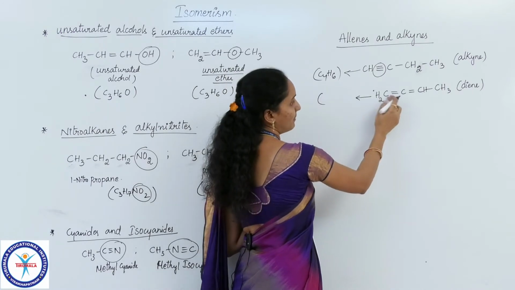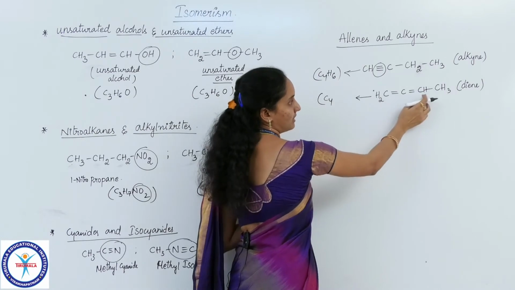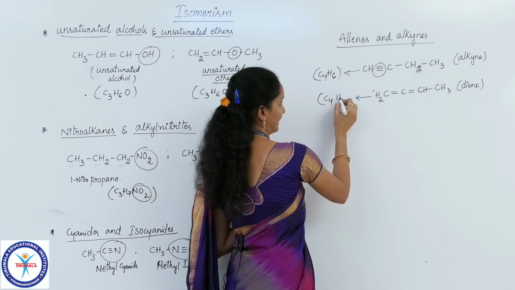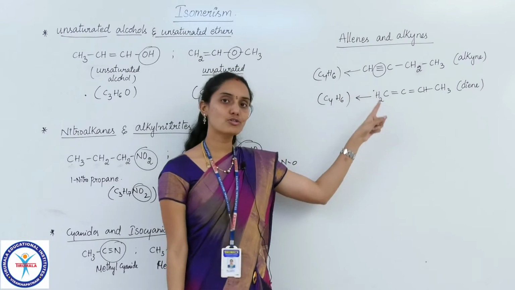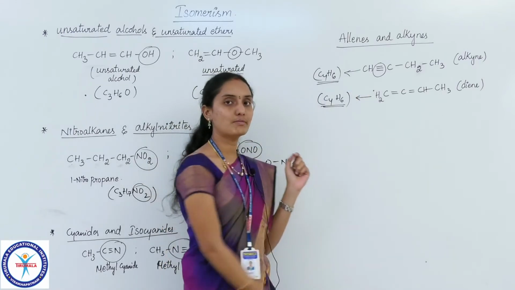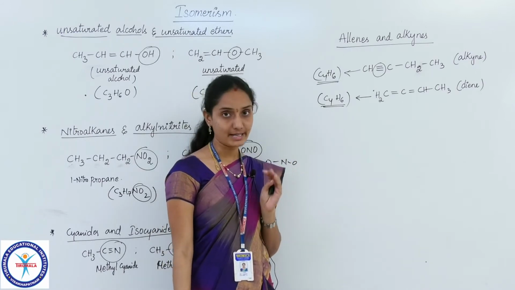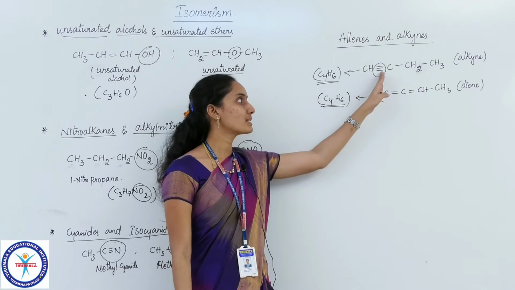How many carbons? 1, 2, 3, 4, 4 again. And how many hydrogens? 3 plus 1 is 4, 4 plus 2 is 6 again. So these two compounds have the same molecular formula, that is C4H6 in both cases, but the difference in the chemical properties arises here due to the difference in the functional group.